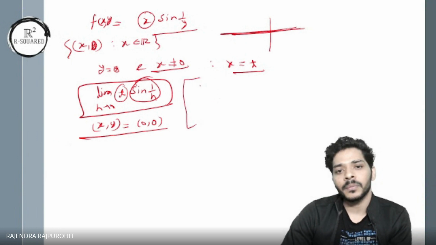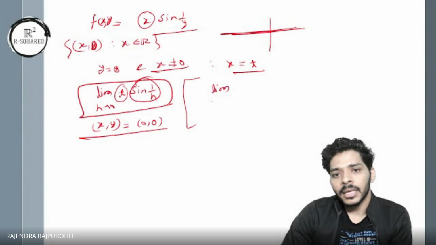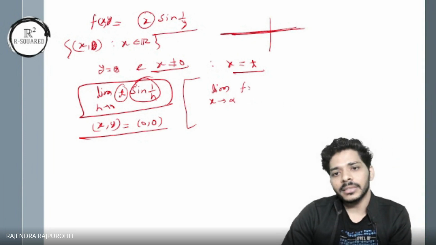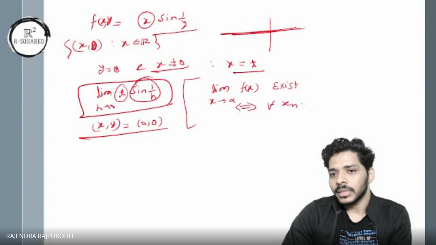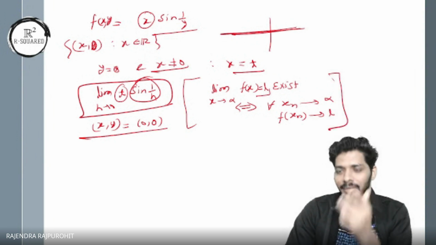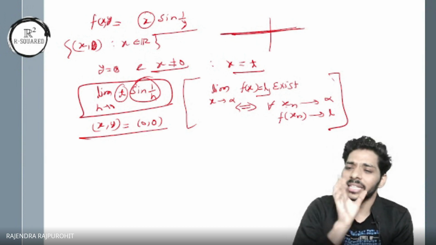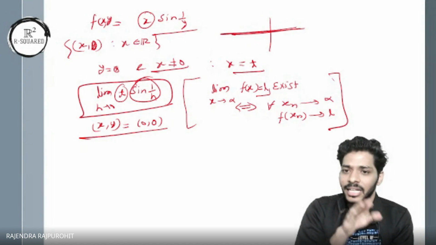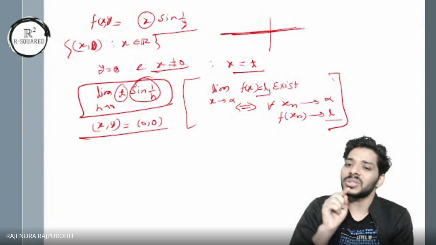The limit as x tends to alpha of f of x, extended in the same manner to two variables, exists if and only if for all xn converging to alpha, f of xn must converge to some number L. A limit at a point exists if and only if for any sequence in your domain converging to alpha, the image of that sequence must converge to L only, which is the limit.